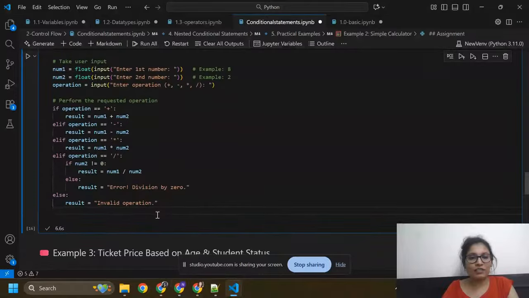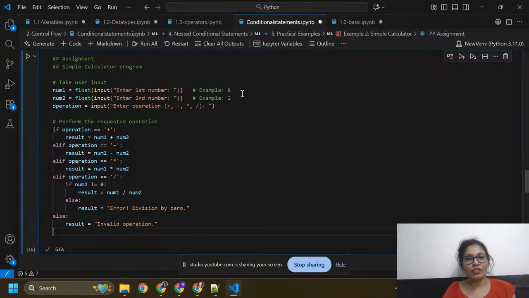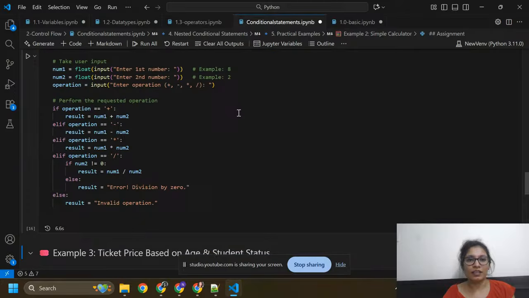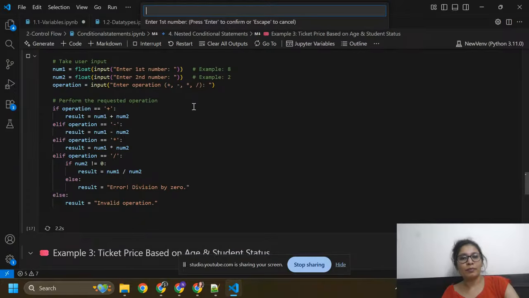Here you can see I need to enter 8 here and 2 here, and I can use any operator like plus, minus, multiplication and division. If I'm giving multiply, here I need to enter the first number, that is 20, second number is 2, operator is multiply.